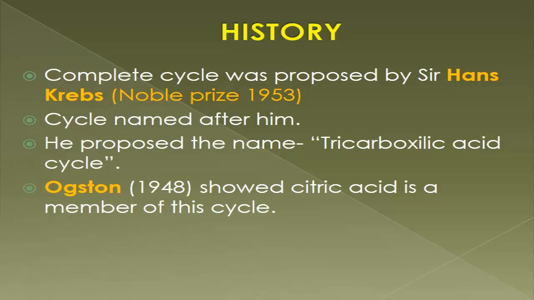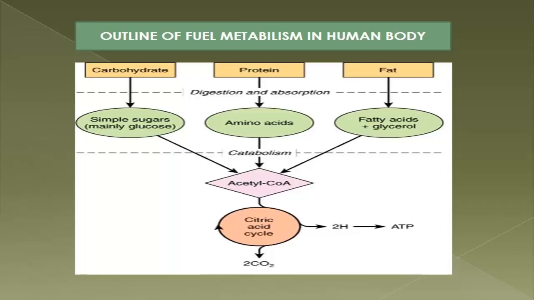Now, next slide. From the glycolysis class, you all know this, the outline of fuel metabolism in the human body. I am going to give you a quick and short review. All the food we eat, comprising carbohydrate, protein and fat, is digested and absorbed. Carbohydrate gives simple sugars, mostly glucose. Protein gives amino acids. Fat gives fatty acids and glycerol.